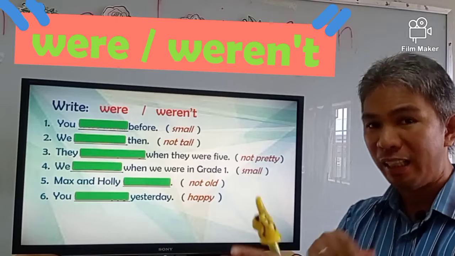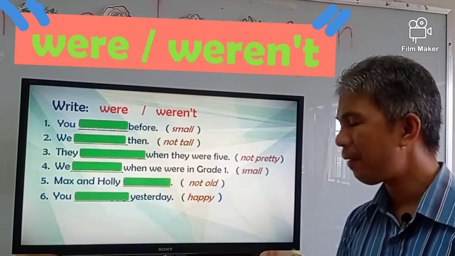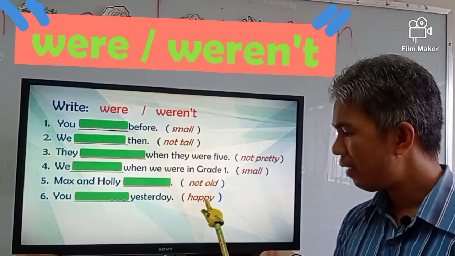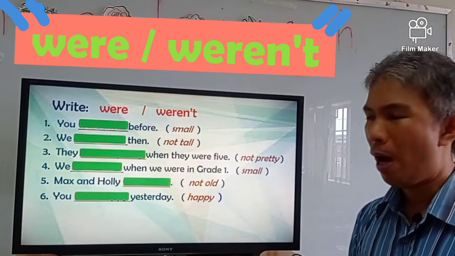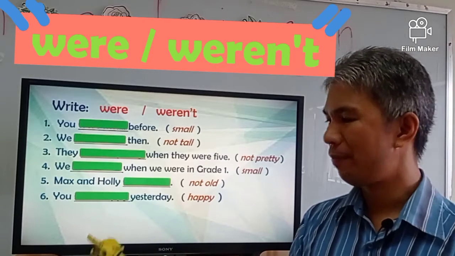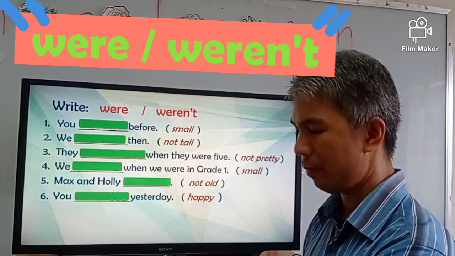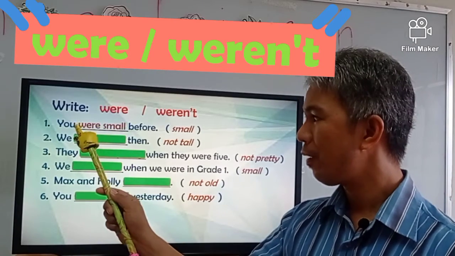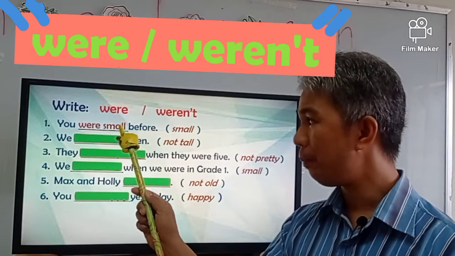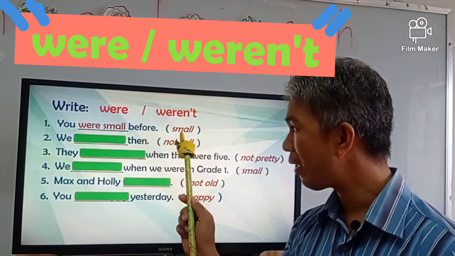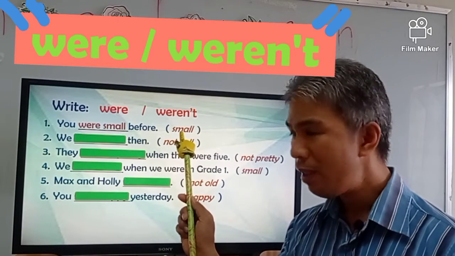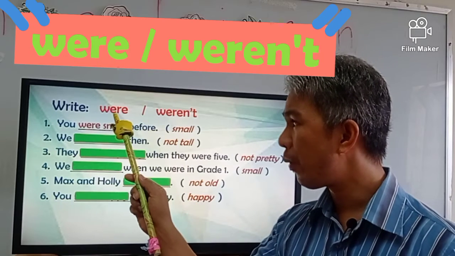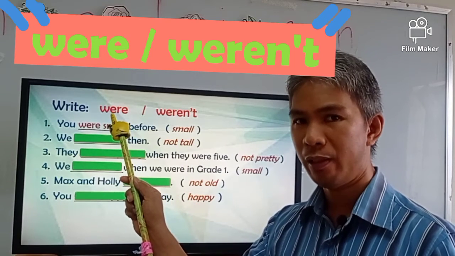Not old, negative form, and happy, it is in positive form. I will give you an example. What is the answer for number 1? Let's read. You were small before. So small, that is in positive form. So we are going to use were.